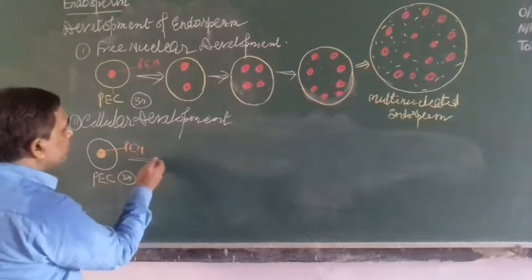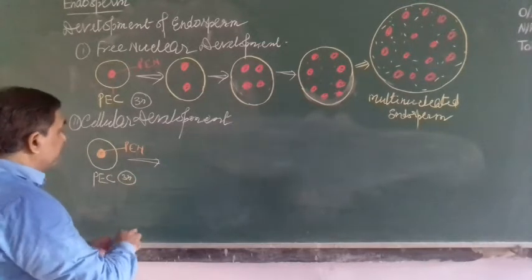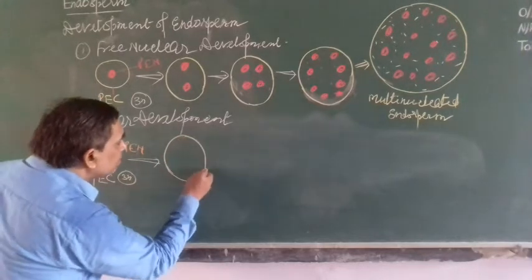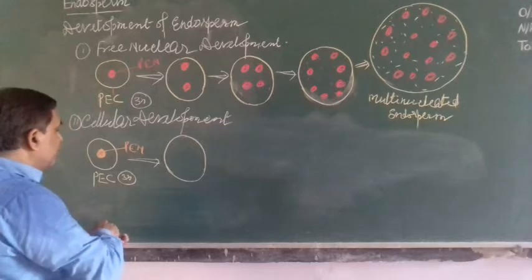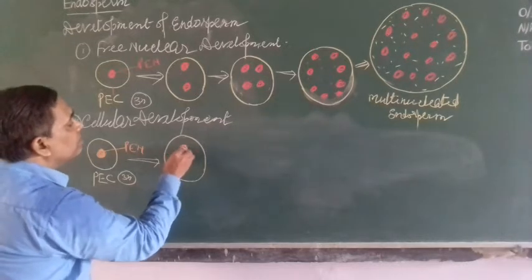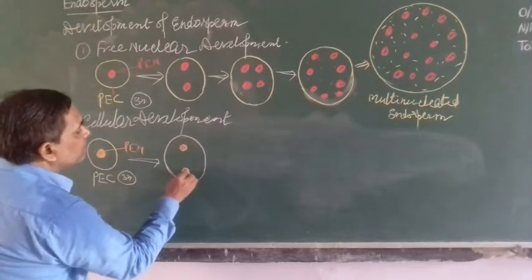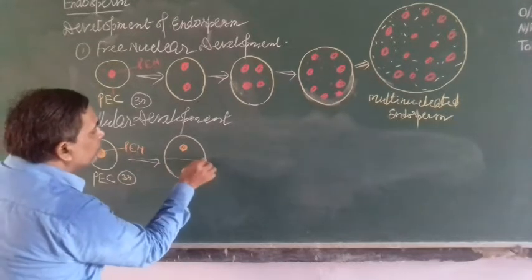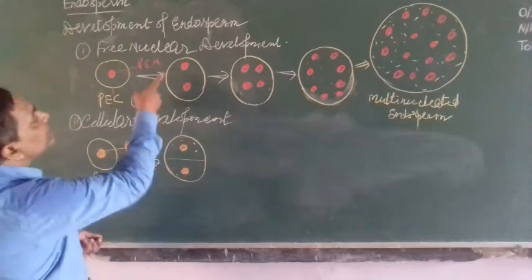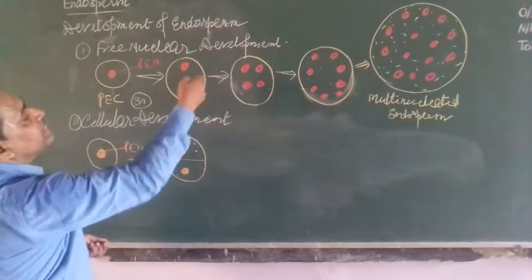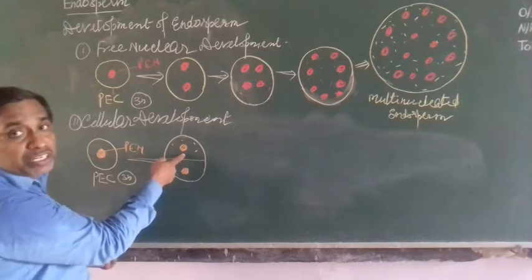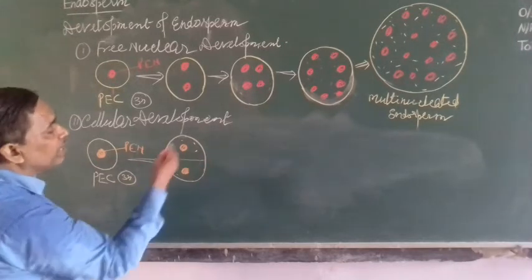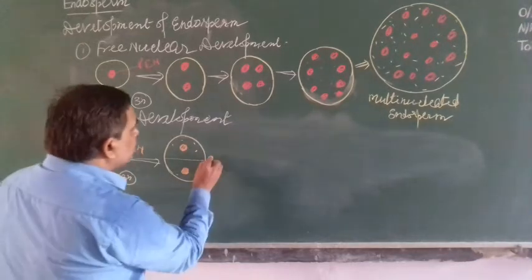When it undergoes development, at first in the cell, the nucleus will divide into two nuclei by mitosis. All these divisions are mitosis. Then the cell will also divide. In free nuclear development only the nucleus divides and divides, the cell is not going to divide. Here first the nucleus divides, then the cell also divides. To two nuclei, then two cells develop.